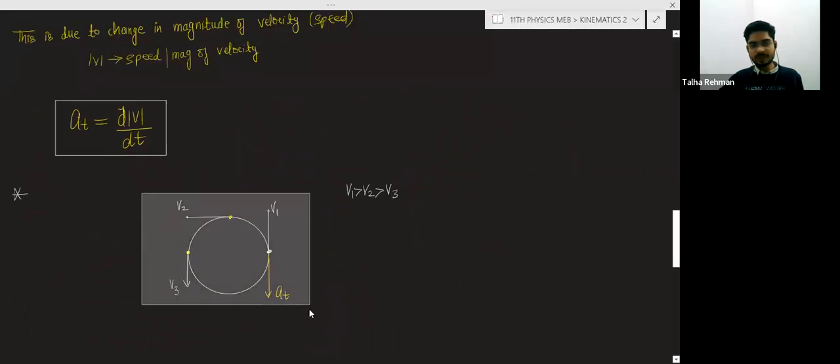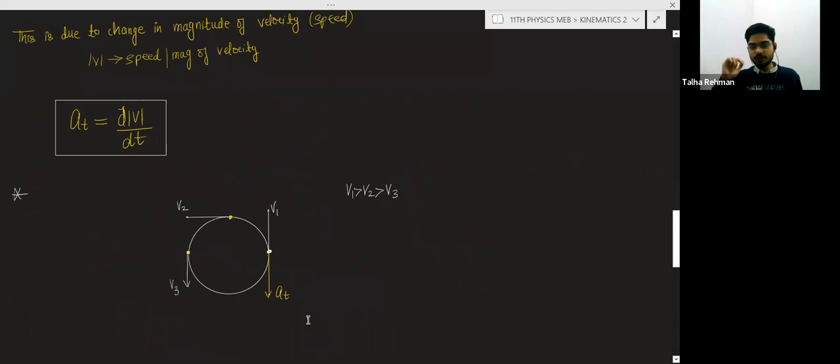So this can also be the case. The direction of the tangential acceleration can be opposite to the direction of the velocity also, if the velocity is decreasing. There are two types of acceleration: one is acceleration, another is known as retardation or deceleration.